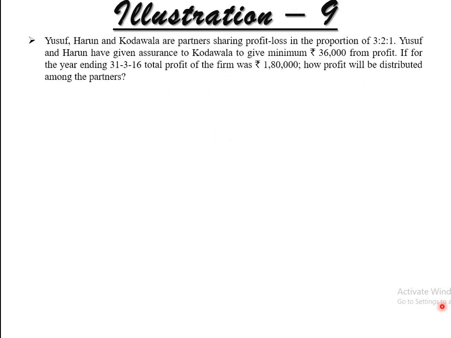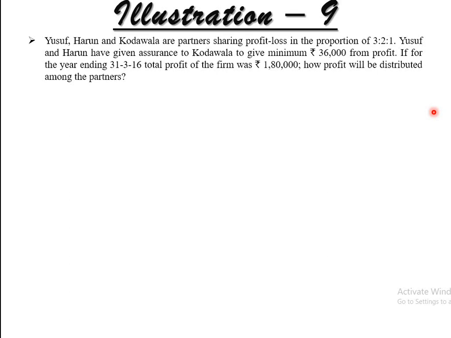Next one, illustration number 9. Let's see. Yusuf, Harun and Kodawala are partners sharing profit and loss in the ratio of 3:2:1. The total of that is 6. Yusuf and Harun have given assurance to Kodawala to give a minimum of rupees 36,000 from profit. So here the commitment is from two partners to another partner. They will give a minimum amount to Kodawala. This question is important.